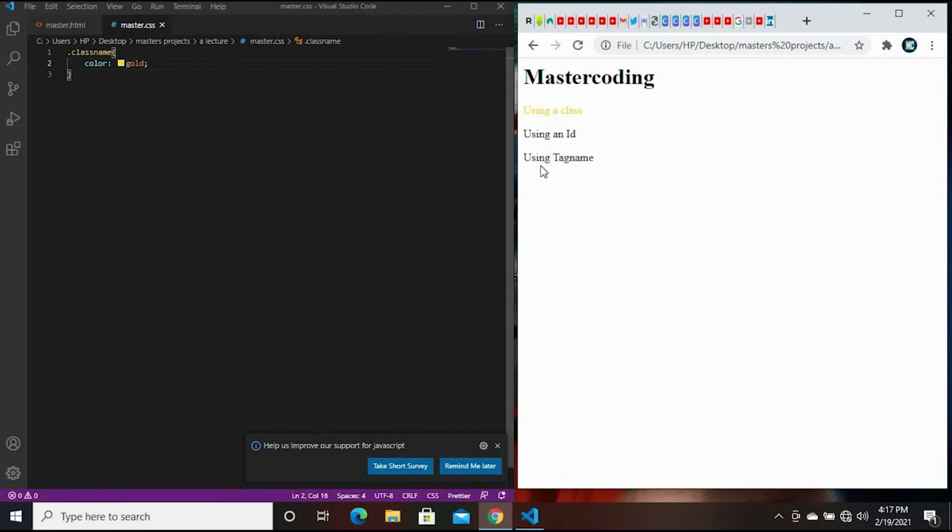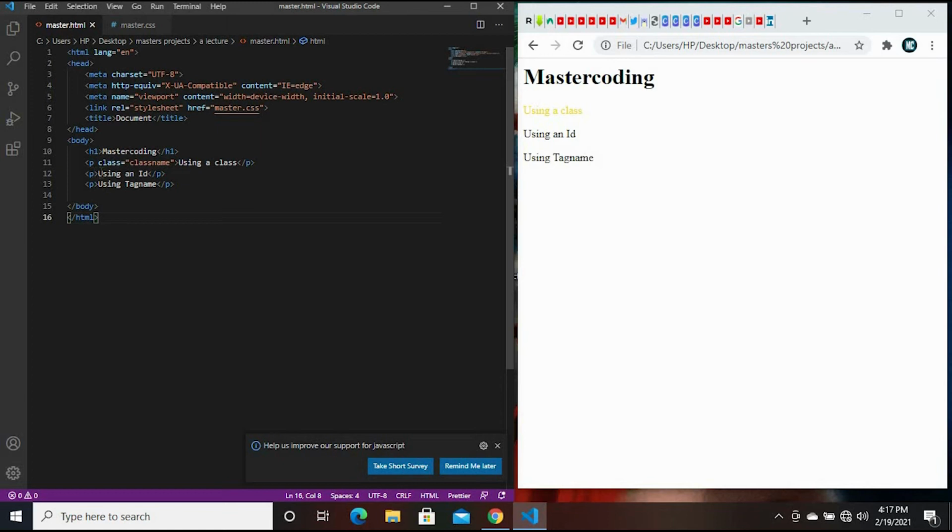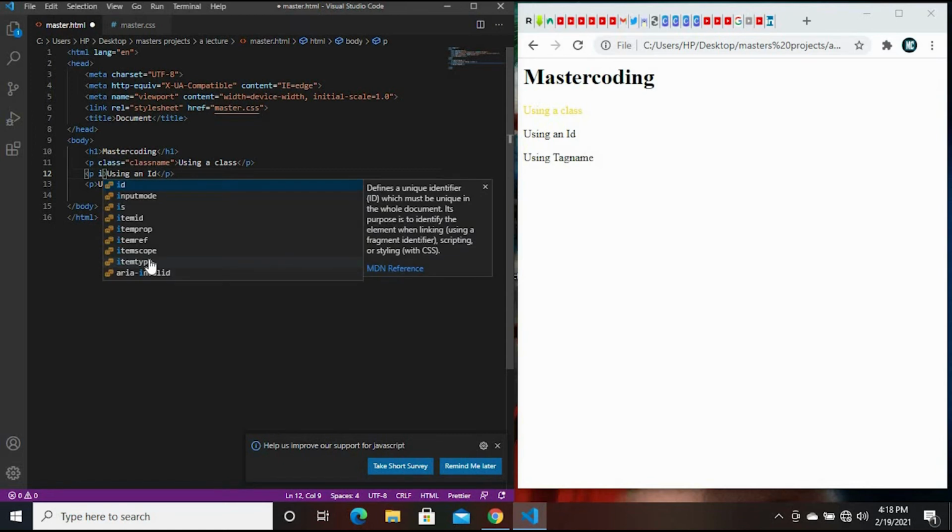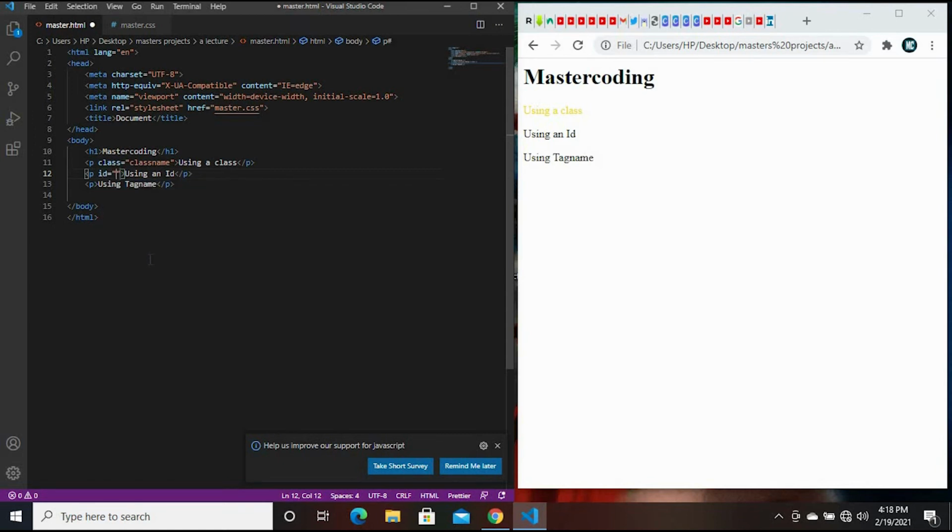Next, let's try and use ID. So let's go back to our HTML and try to use ID to select our CSS. That's why it is called the selector. So how do we go about that? Same as always, we go into our P tag and type in ID.